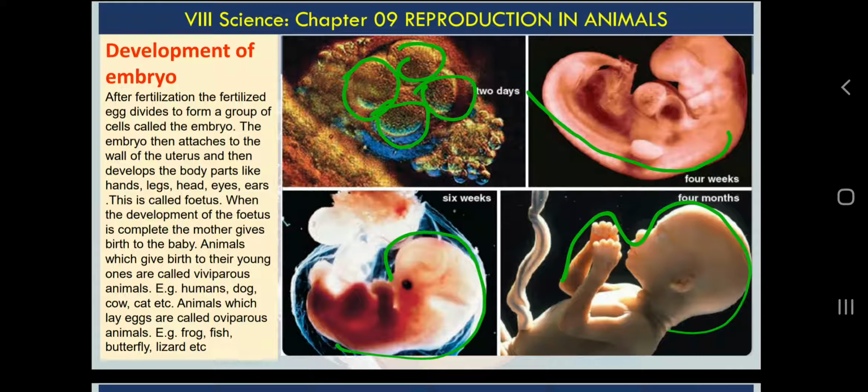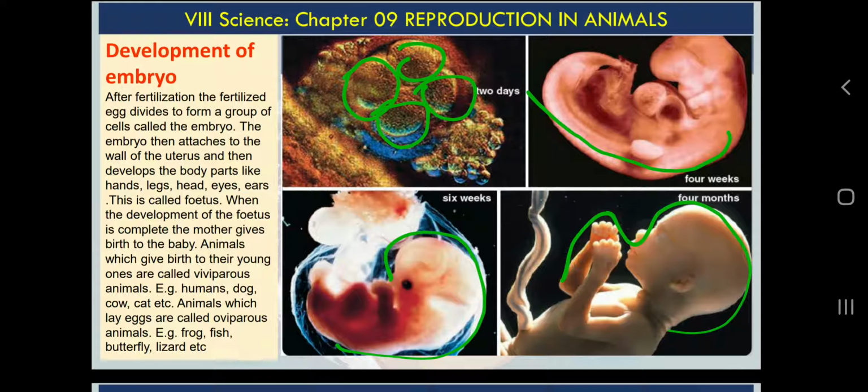It will be interesting for you that the pregnancy lasts for 9 months. What do you mean by pregnancy? The period when a child or embryo develops inside the female's or mother's body. So the pregnancy lasts for 9 months, and these 9 months are divided into 3 plus 3 plus 3, 3 trimesters. What do you mean by trimester?